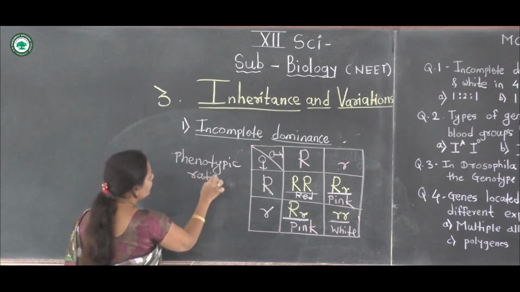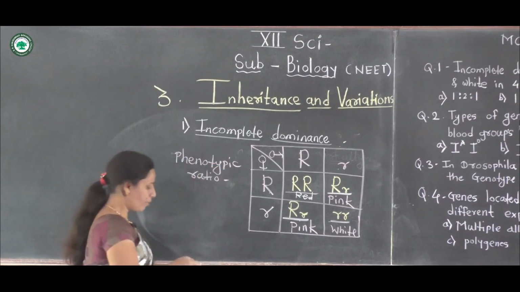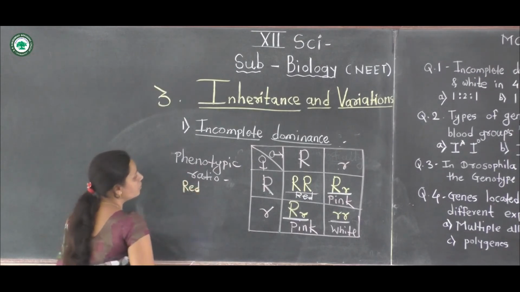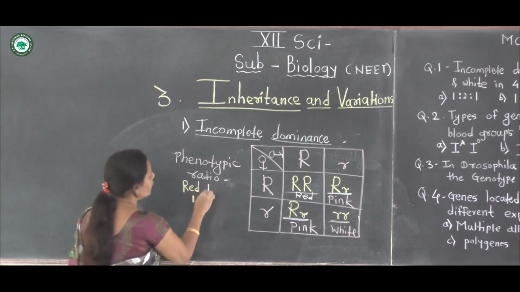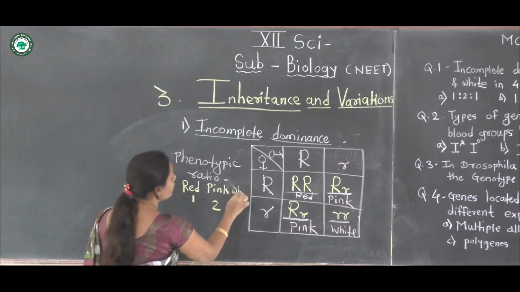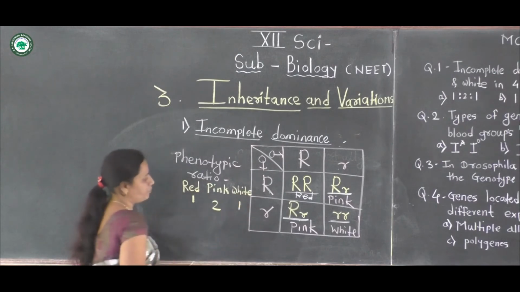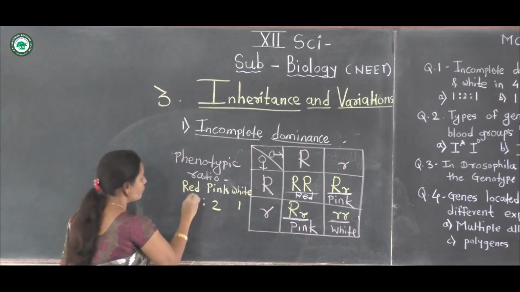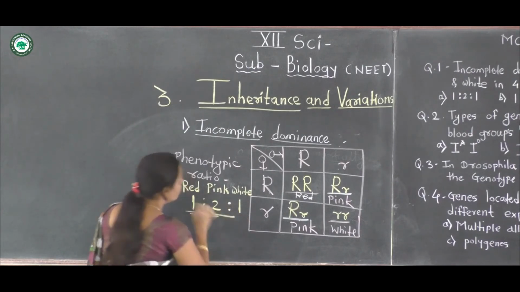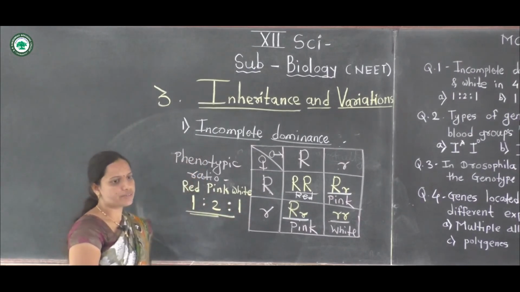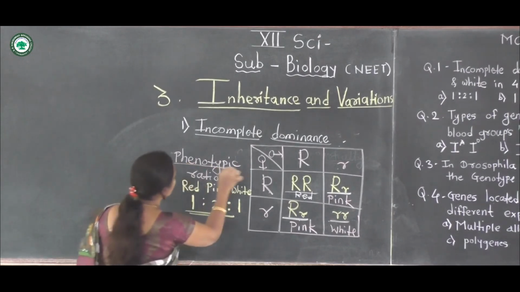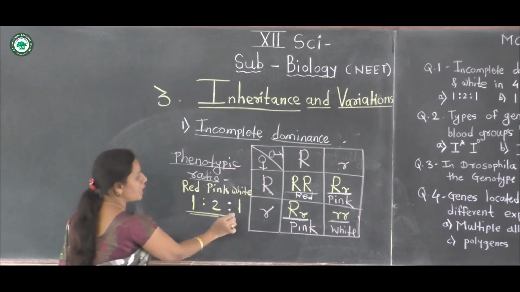The phenotypic ratio of incomplete dominance is: red flowers 1, pink flowers 2, and white flowers 1, so the ratio is 1:2:1.